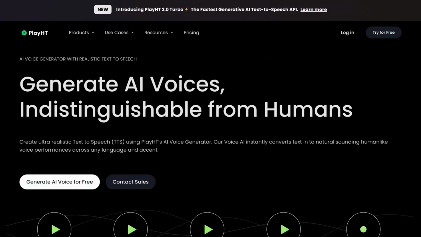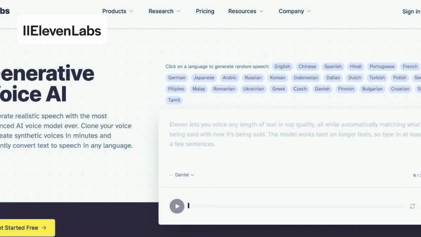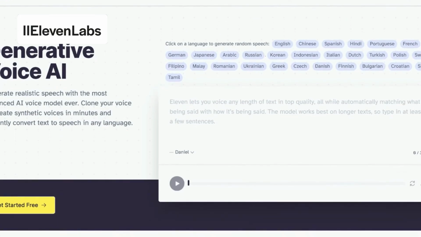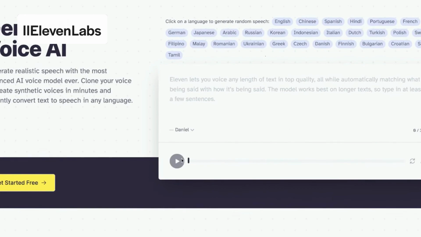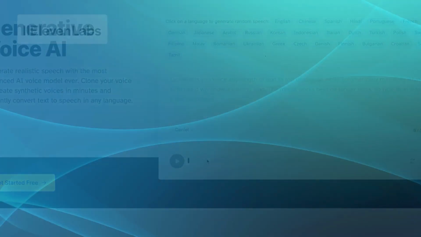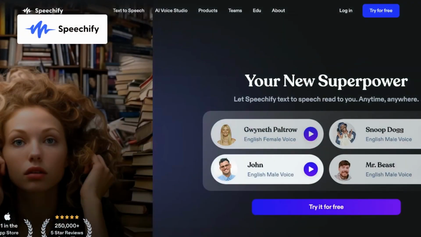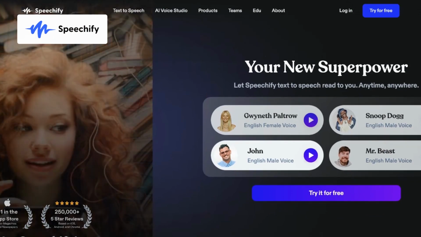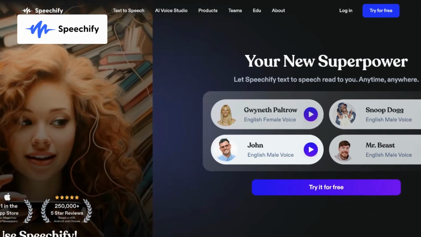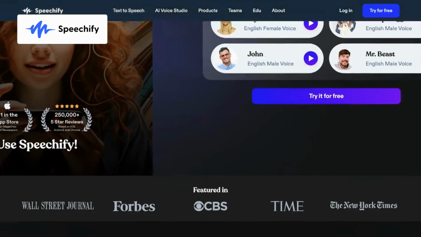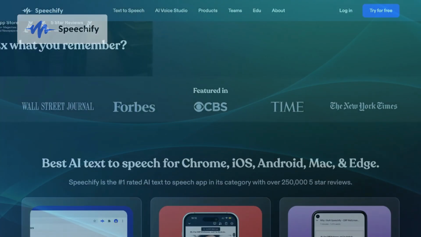Compared to PlayHT, 11 Labs stands out with its vast library of diverse voices and its dynamic pace and rhythm adjustment feature, ensuring engaging and lifelike voiceovers. Speechify's seamless integrations with popular platforms like Google Drive and Dropbox give it an edge over PlayHT in terms of accessibility to a variety of content sources.